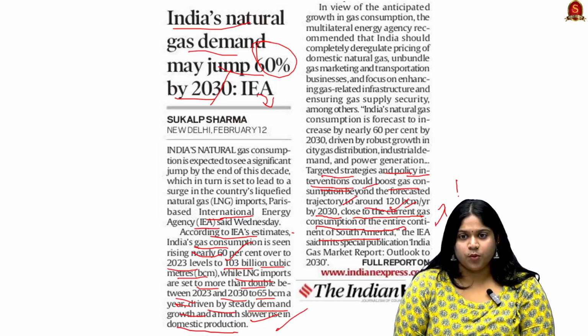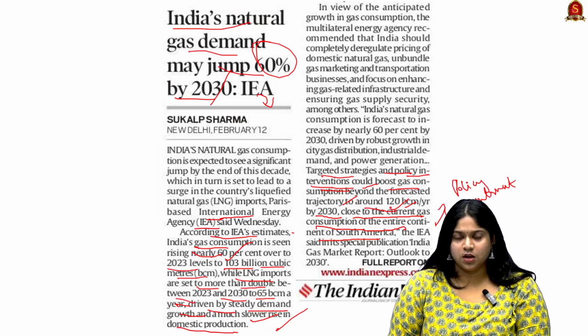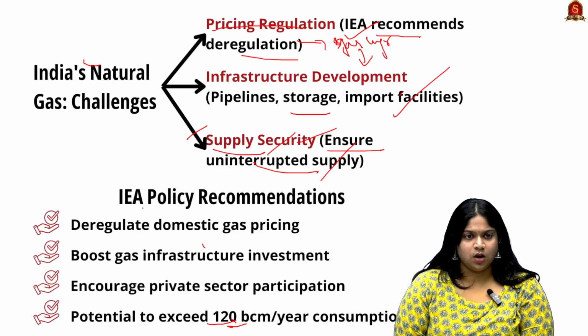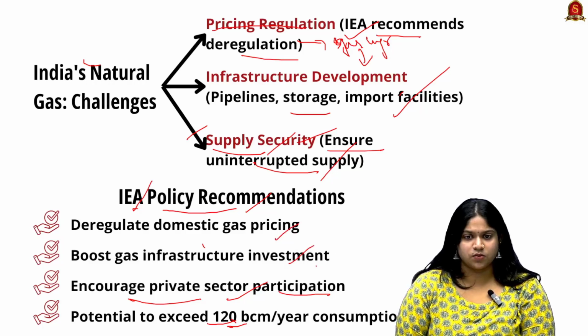So policy intervention can be taken as a great challenge when it comes to India's natural gas. According to the IEA's policy recommendations, there is encouragement of private investors or sector to participate, along with deregulation of prices, increasing infrastructure and having the potential of their consumption.